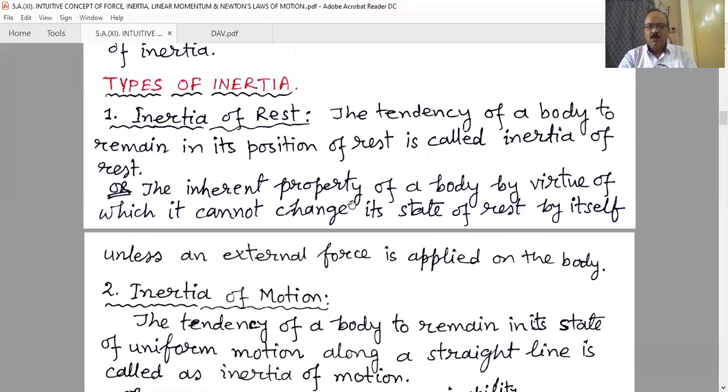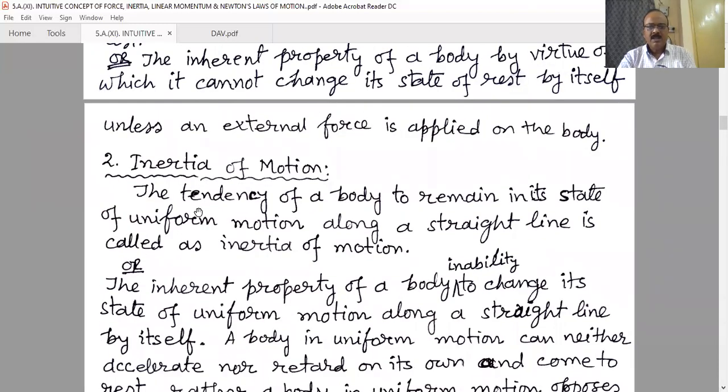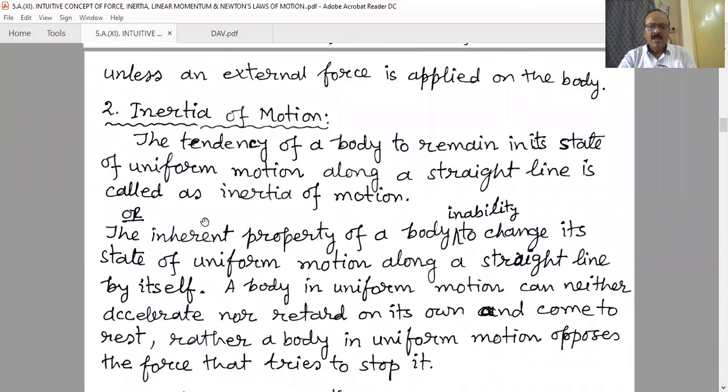That means an object which is at rest will stay at rest if no external force is applied on the object. This property is known as the inertia of rest. Another type is inertia of motion. The tendency of a body to remain in its state of uniform motion along a straight line is called inertia of motion.